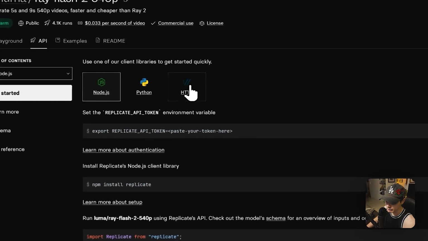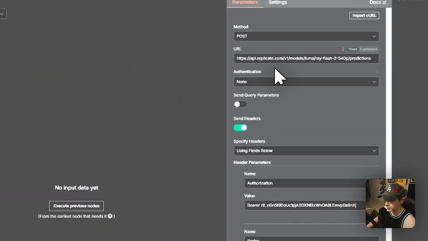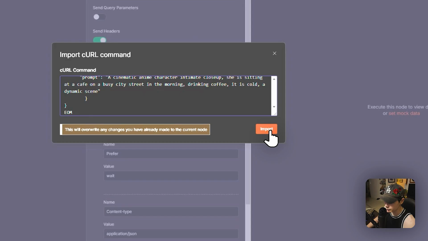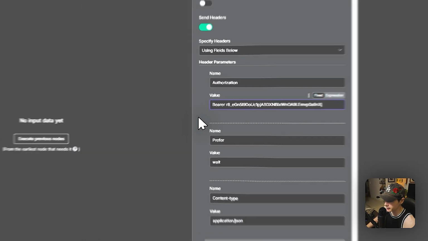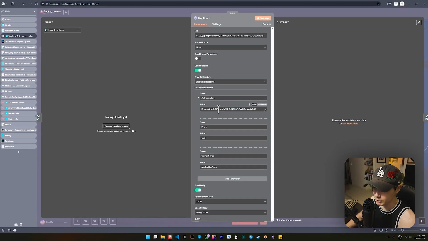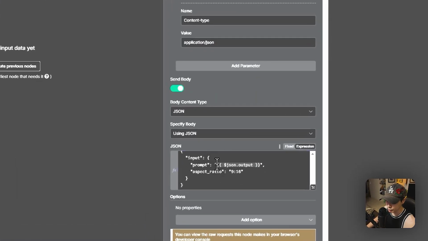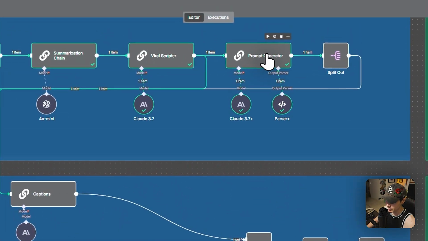And if we just come over, we click on HTTP, and we can just copy this curl, and we bring it back over here. And you see this little import curl button. We click that, we paste it in here, and then you just import it. Okay, and from there, there's my API key again. Terrific. You would just be putting in your API key and then setting some adjustments based on the parameters that you want to add as well. So in my case, obviously, I want a 9:16 video, and then I'm just putting in the prompt. Okay, so that's the prompt that's coming through our prompt generator over here.